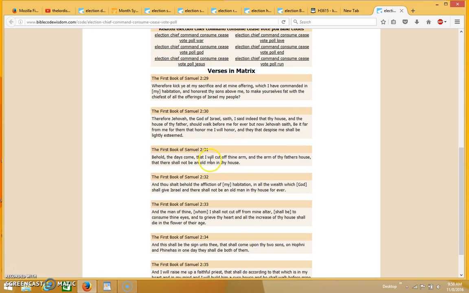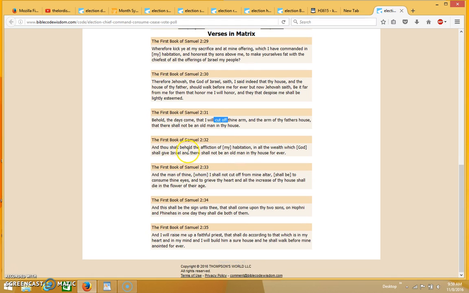Behold, the days come that I will cut off thine arm and the arm of thy father's house, that there shall not be an old man in thy house. And thou shalt behold the affliction of my habitation, in the wealth which God shall give Israel, and there shall not be an old man in thy house forever. And the man of thine whom I shall not cut off from mine altar shall be to consume thine eyes, and to grieve thy heart, and all the increase of thy house shall die in the flower of their age.